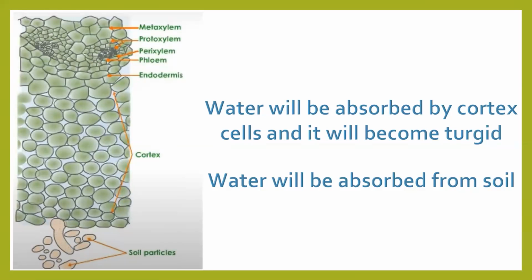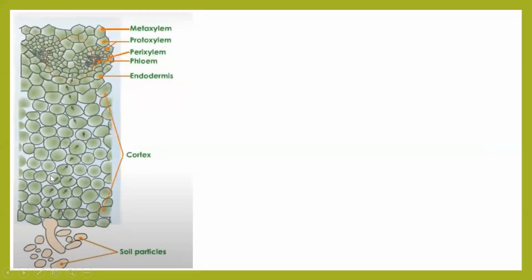Correct. Now if I'm carefully observing these cells, turgid means swelling up. If I'm carefully observing this part of the turgid cells, it will look something like this. Are you able to see the dotted arrows shown in the cortex area? Yes, these are the cells which will do the work of conduction of water. And while they're conducting water, they will also exert pressure on the neighboring cells.